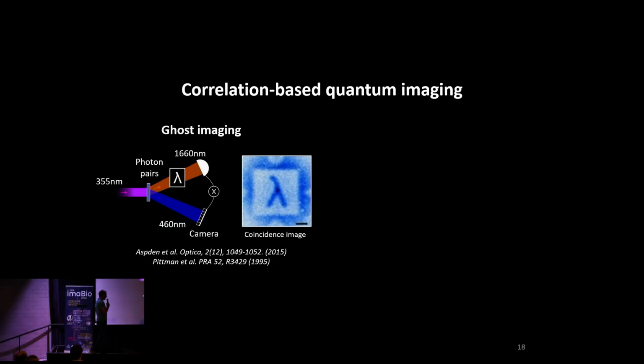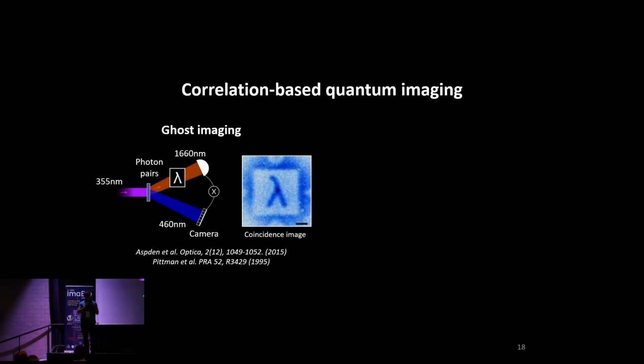Okay. So I will continue the second part of the presentation, which is going to focus a bit on one of the subfields of quantum imaging, which is doing imaging using correlated photons. This part will be a bit technically driven. I want to show you what type of images we measure when we do imaging with entangled and correlated photons.